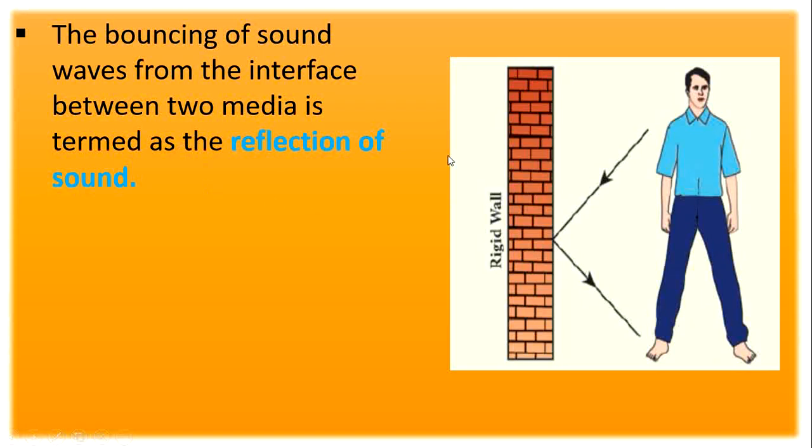What is interface? A point where two systems meet and interact. That is, where two media meet and interact is known as an interface. So here the two media are air and solid. So this is the bouncing wave. The bouncing of sound wave from the interface between air and solid is termed as reflection of sound.